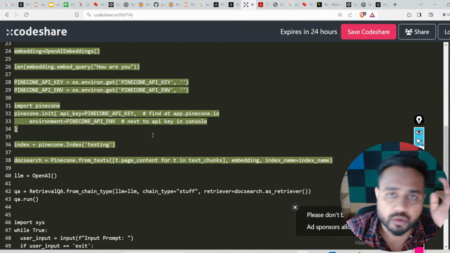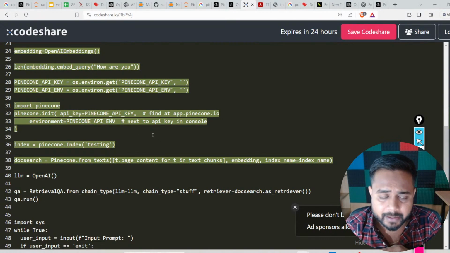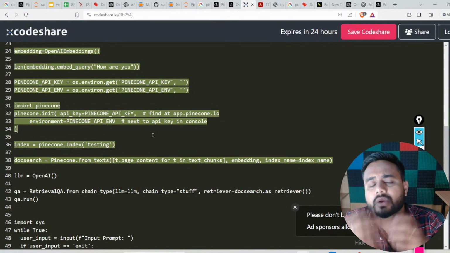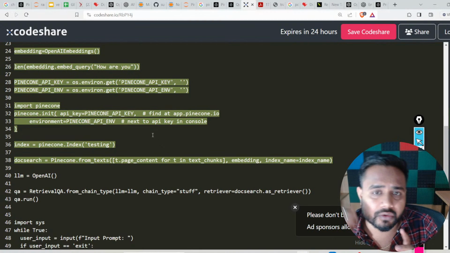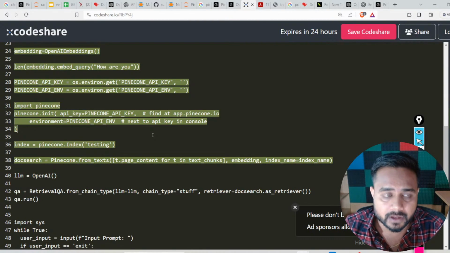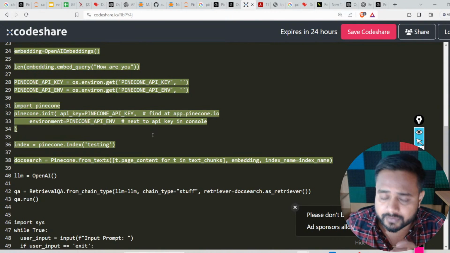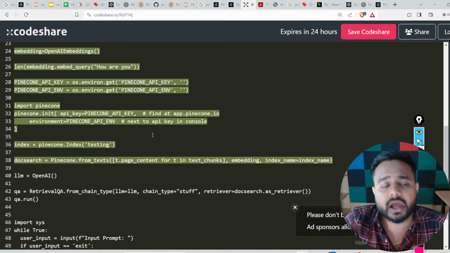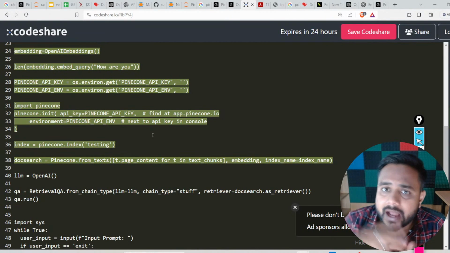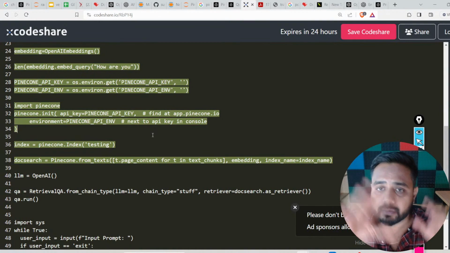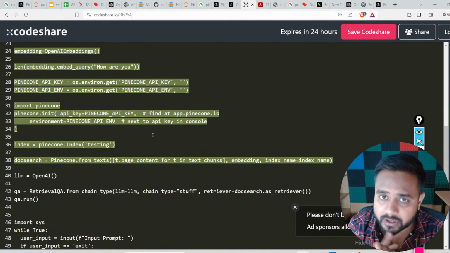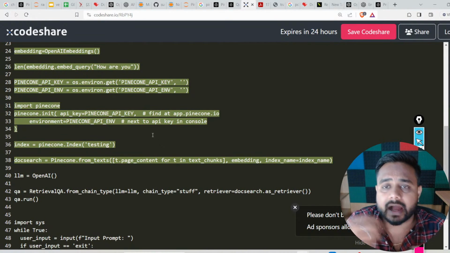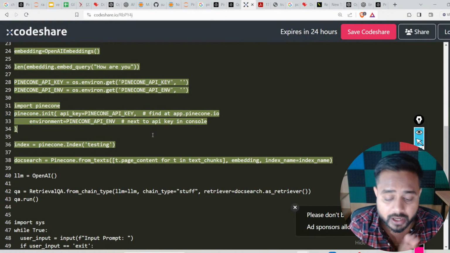Now everything is clear. Tomorrow I will teach you one more vector database. The vector database concept will be more clear to all of you, and then we are going to initiate one more project that we are going to continue in our next week. So from Monday onwards, we are going to start one more project. But tomorrow I will explain one more vector database, and a few more topics I will try to discuss with you, and I will discuss one project idea as well, the complete idea related to that particular project. And from Monday onwards, we can start with that project, and we can implement it in a live class itself. Okay.